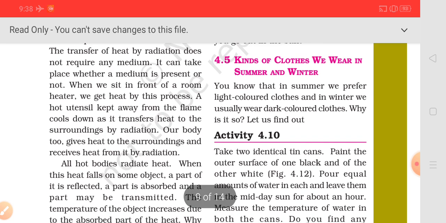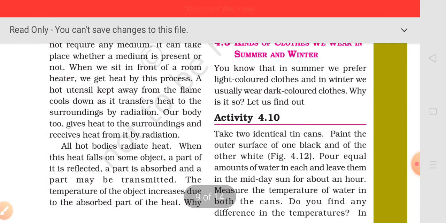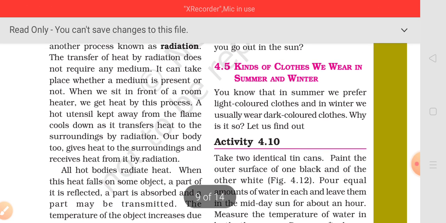The amount of heat absorbed or radiated depends on the nature and color of the object. For example, dark colors absorb more heat, and light colors are poor absorbers but good radiators of heat, right?